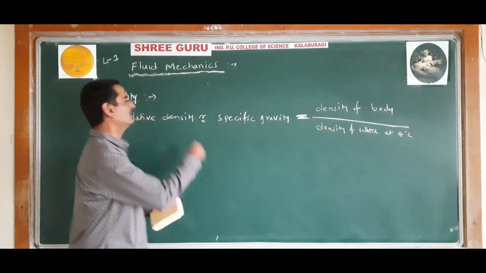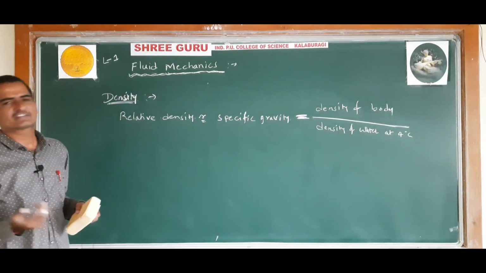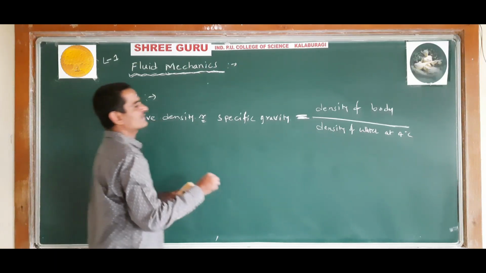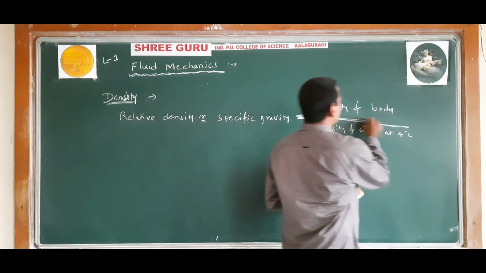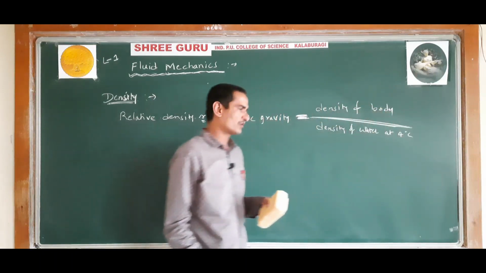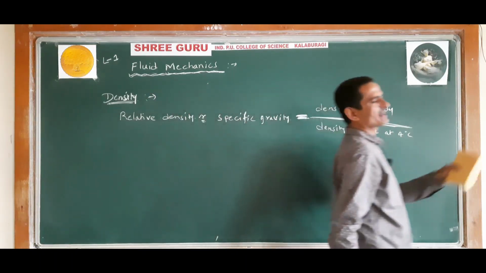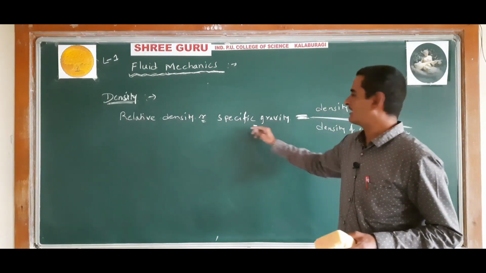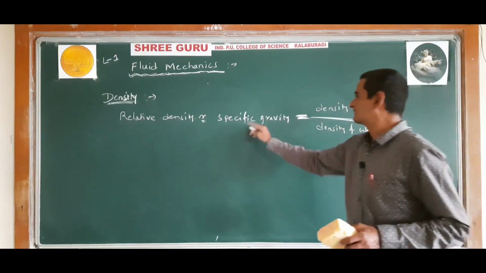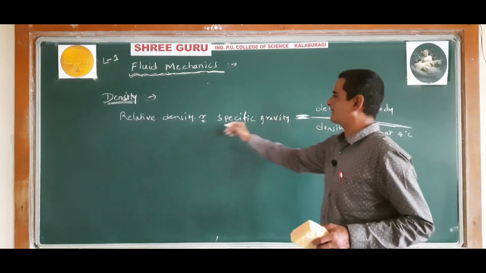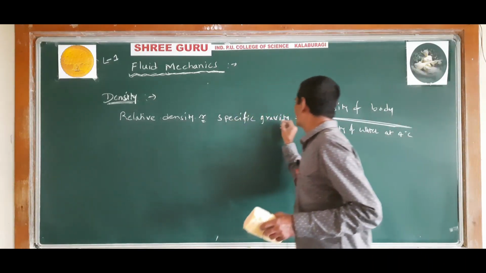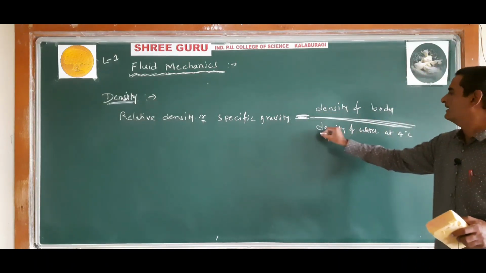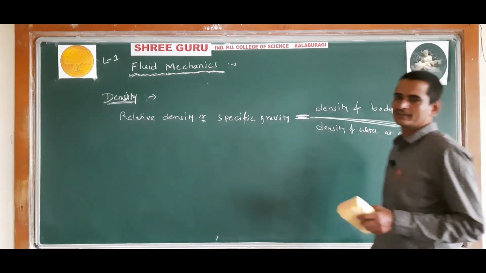Relative density of a body or relative density of a substance, you may take it as a body or you may take it as a substance. Relative density of a body is defined as the ratio of density of the body to the density of water at 4 degrees Celsius, or specific gravity of a body or specific gravity of a substance. Specific gravity of a substance or relative density of a substance is defined as the ratio of density of the substance to the density of water at 4 degrees Celsius.